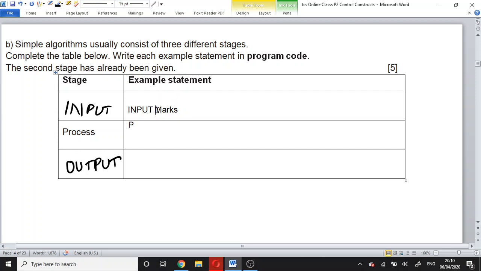So input obtained marks and maximum marks. Now you can calculate percentage. Percentage will be equal to obtained marks divided by total maximum marks times 100. Good. And the output will be percentage.